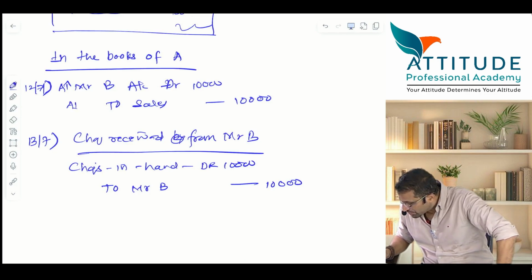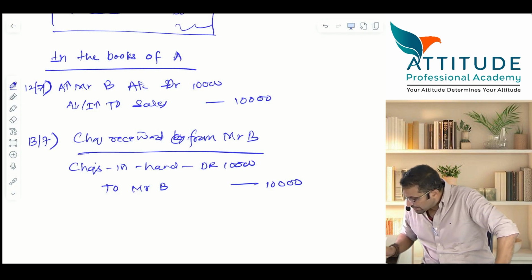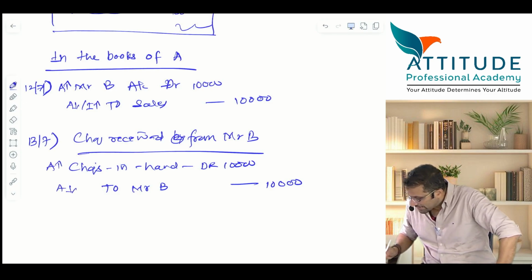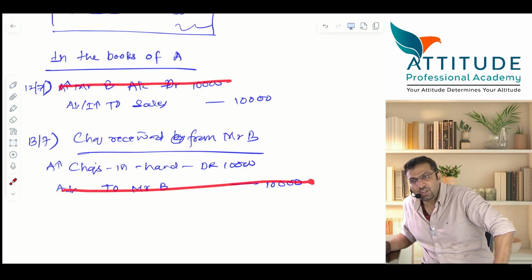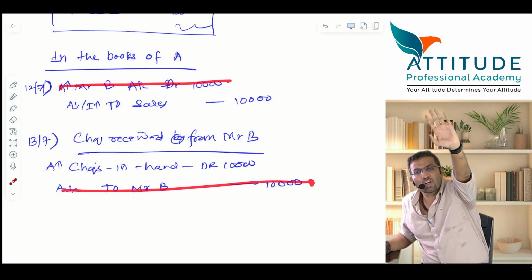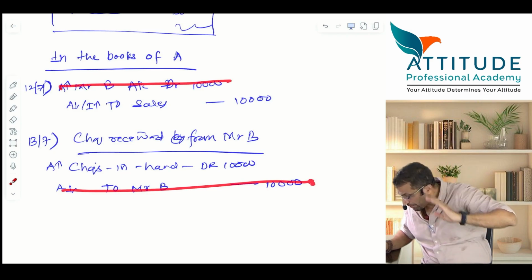Okay, here asset reduces or income increases. Now checks in hand is an asset. Asset increases and here asset reduces. Now please tell me, Mr. B account debit, Mr. B account credit. B's account is getting closed. All of you agree? All of you agree? 14th.